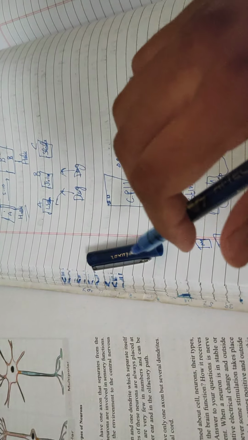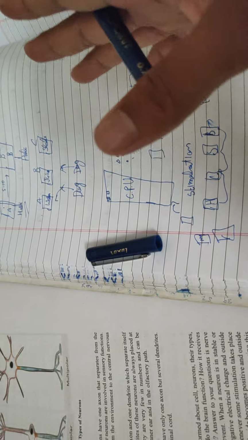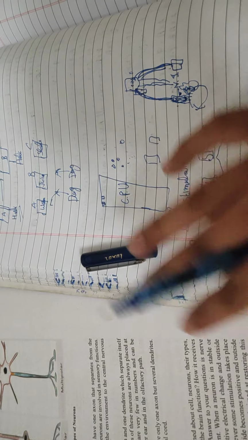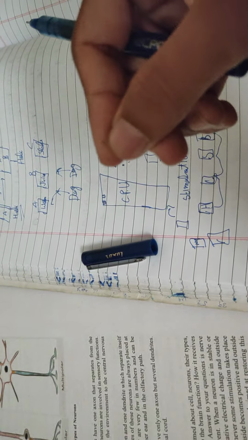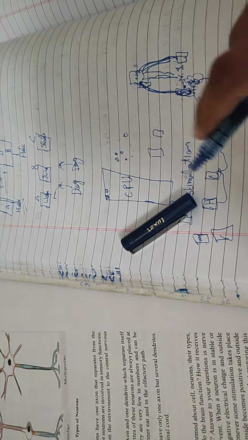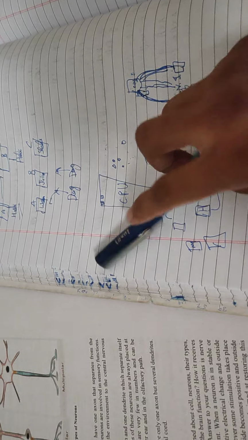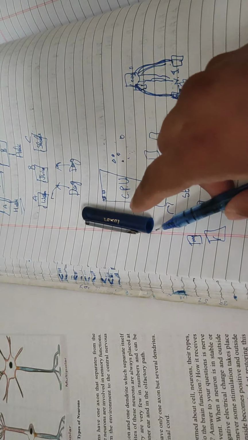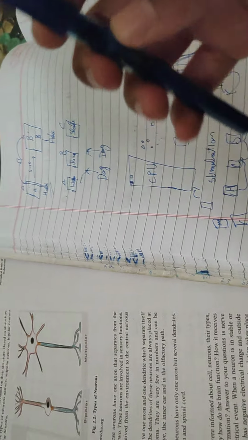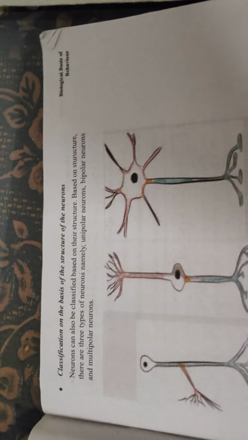And now the neuron decides what to do with this cap. Do I need this cap right now, or do I not need it? Is this cap necessary for me right now, or not, right? And according to it, it decides what to do, whether to throw this cap, to leave it as it is, or to put this cap on the pen, right? So this is the work of the association neuron.